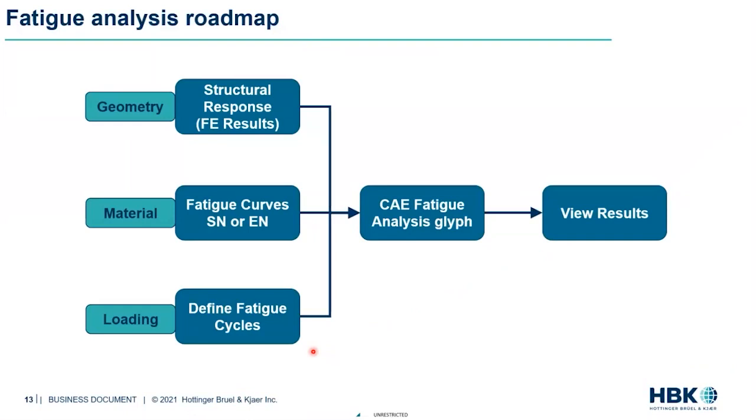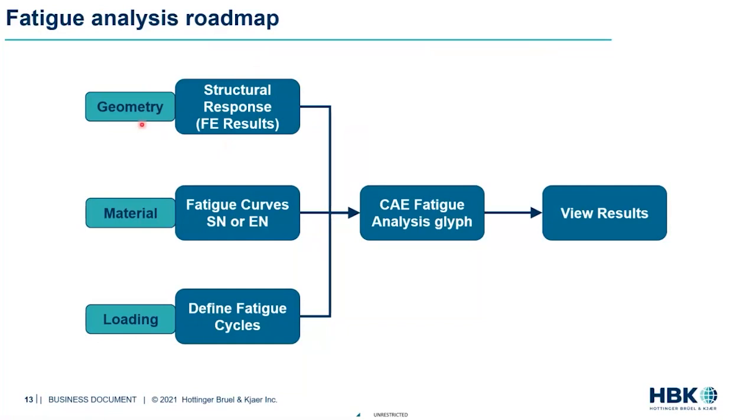This is a classic fatigue analysis roadmap across all the different fatigue analyses that one could think of. We refer to this as a 5-box trick, where the first 3 boxes are the inputs. For any fatigue analysis, we need geometry information, which in the case of Design Life generally comes from FE results. This could be packages like ANSYS, Abaqus, Nastran, OptiStruct, LS-DYNA, any one of them, which is going to provide us with the structural response.